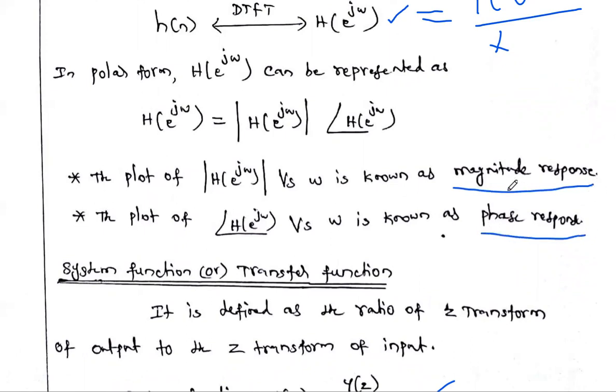So what is magnitude response? The modulus of H of e power j omega versus omega. Omega means frequency. If you draw the graph between modulus of H of e power j omega versus omega, it is said to be the magnitude response. And the phase response is the angle of H of e power j omega versus omega. Combined, these two graphs are called the frequency response graph.